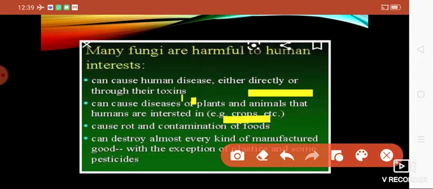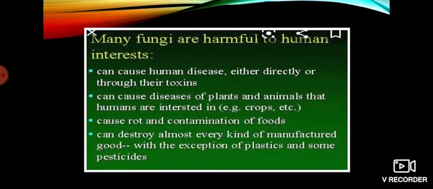Sometimes you have observed, if you cut a potato, you can see black colored bruises on the potato. This is the fungus which spoils the potato. Actually, it will cause rotting and contamination of the food. It can destroy almost every kind of manufactured goods except plastics and pesticides.